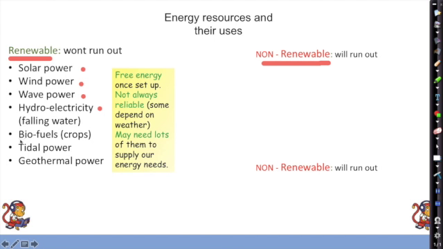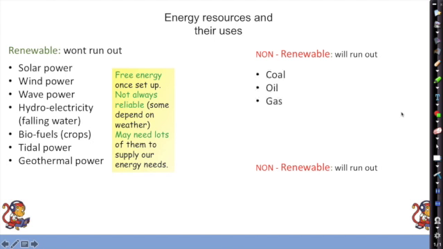Biofuels, well they're bio as in biology, living plants and animals, or dead plants and animals rather. For example, crops, tidal power, the tides coming in twice a day. Geothermal, geo meaning rocks, earth, thermal meaning hot, so hot rocks under the ground. And these are all free energy once you've set them up. They're not always reliable, these ones. Some of them depend on the weather, particularly wind power, particularly solar power. We may need lots of them to supply our energy needs.